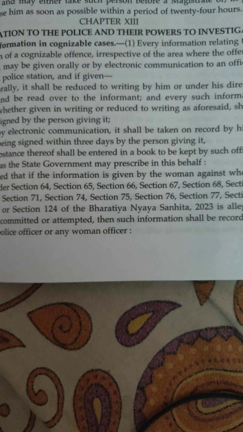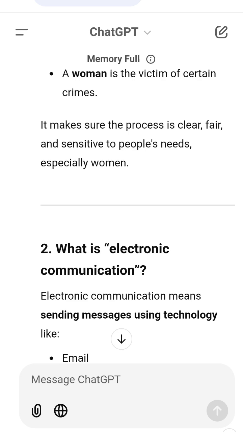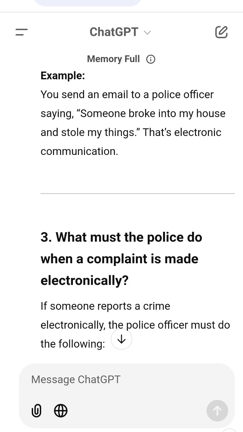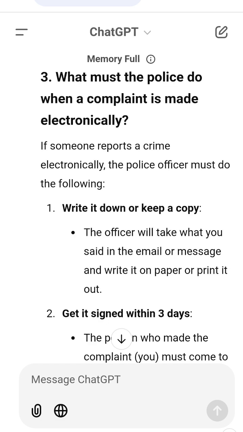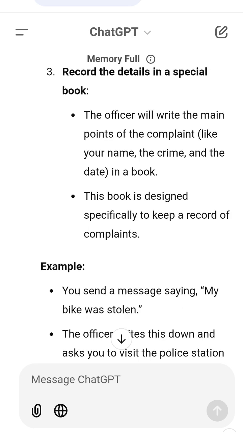7. How does it work? Here's the process, step by step. A. Complaint through electronic communication. 1. Someone sends a message or email to the police about a crime. Example, someone broke into my shop. 2. The officer writes down the complaint. 3. The person comes to the police station within 3 days to sign it. 4. The officer records the details in a register. B. Complaint by a woman if she is the victim. 1. A woman reports a crime like harassment or assault. 2. A woman officer listens to her and records the complaint. 3. The officer writes down all details carefully and makes sure she feels safe.